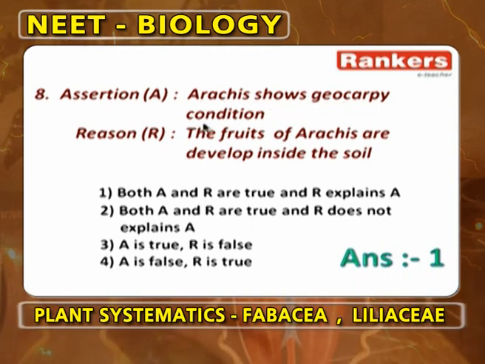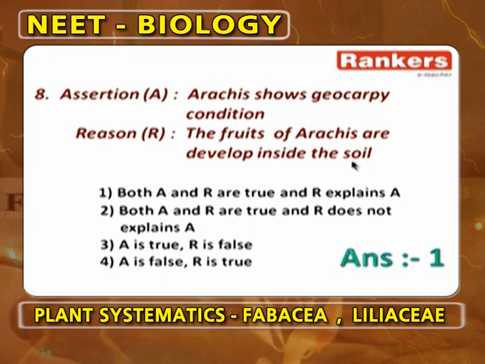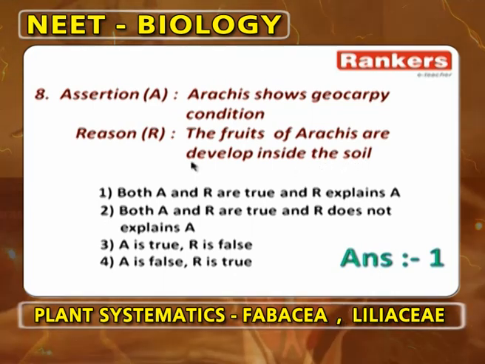Arachis shows geocarpy condition. Arachis shows geocarpy condition means in groundnut the fruits are formed under the soil. It is correct. The fruits of Arachis are developed inside the soil. It is also correct. So, here both A and R are true.